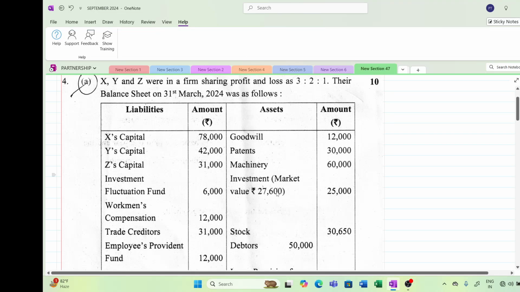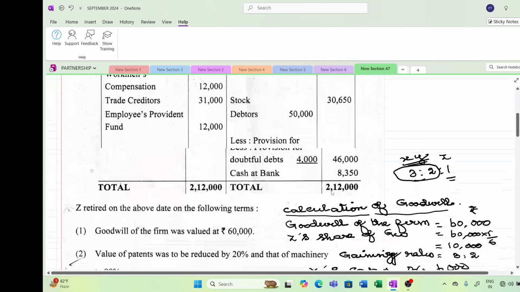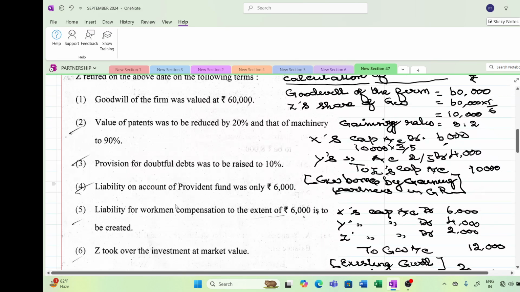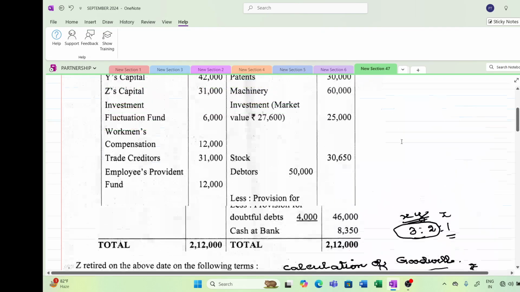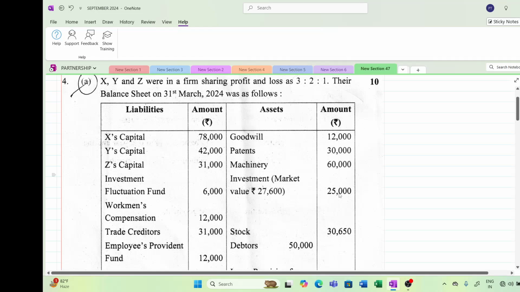Investment, market value 27,600, book value 25,000. See here, they have told that Z took over the investment at market value. The partner has taken the investment at the market value. But what is the book value?